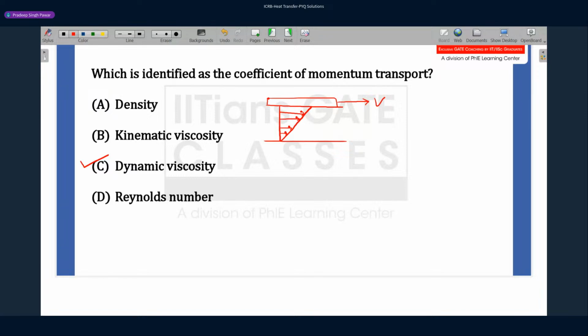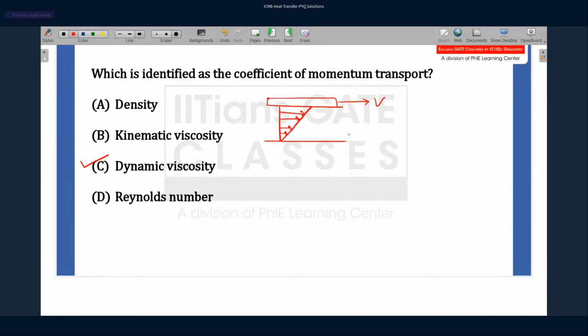Because of the viscosity, the top fluid layer will try to drag the layer immediately below it. So it imparts momentum to that layer, and that's how momentum gets transferred from the top layer to the next layer to the next layer.